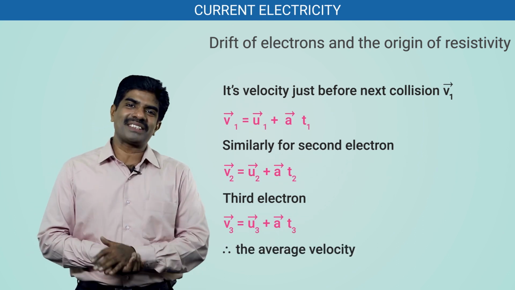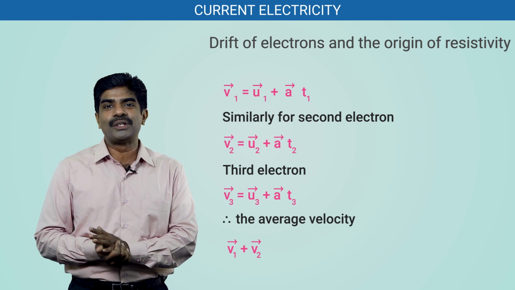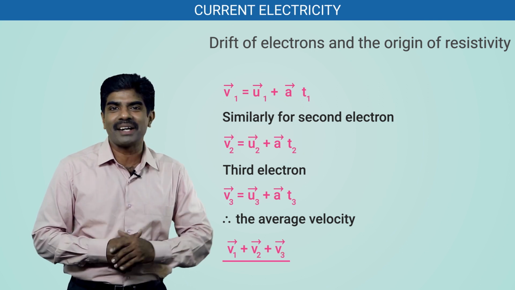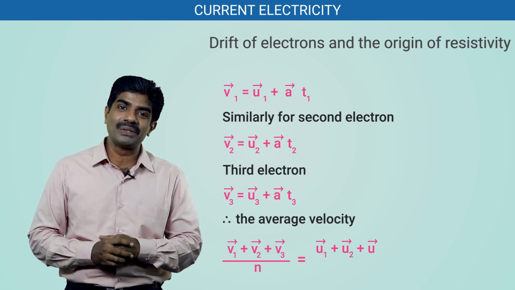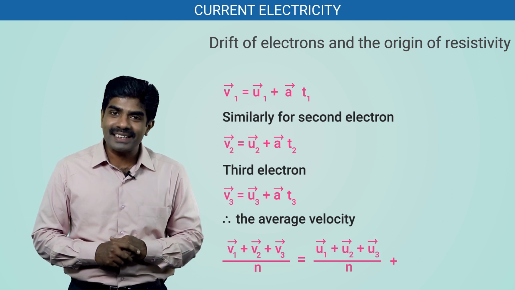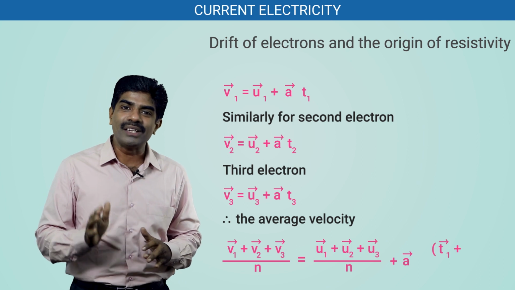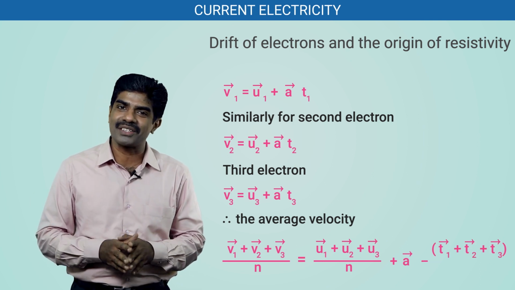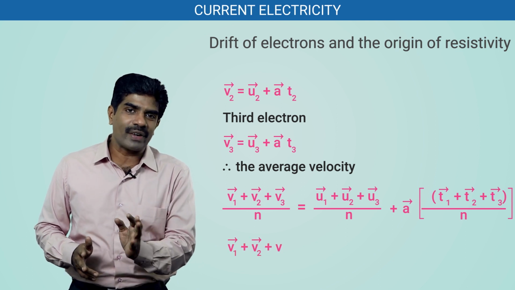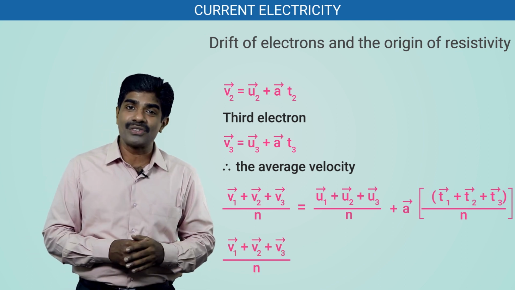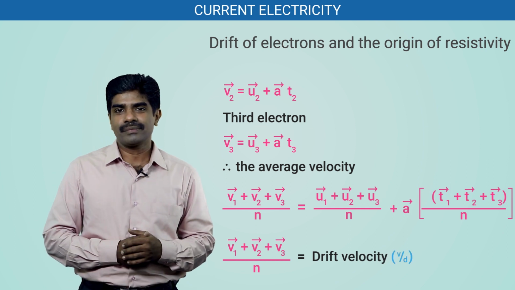Then the average velocity is vector v1 plus vector v2 plus vector v3 plus etc. divided by n, which is equal to vector u1 plus vector u2 plus vector u3 plus etc. by n, plus vector a into t1 plus t2 plus t3 plus etc. by n. Vector v1 plus vector v2 plus vector v3 plus etc. by n is vd, the drift velocity.